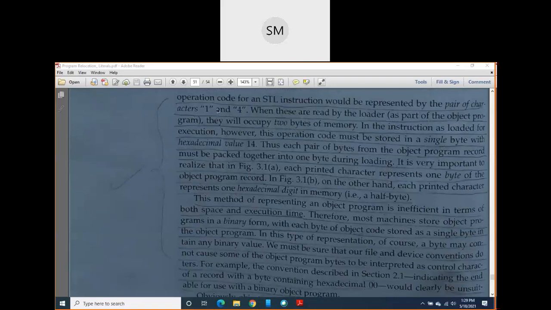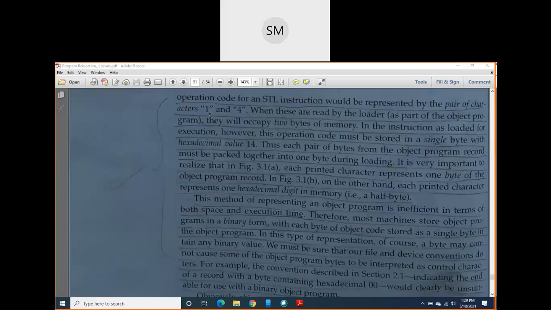If 1 is a character, it takes 1 byte. 1 byte means what? 8 bits, correct? In the first SIC, when I was talking about data formats, I told you that in SIC we can store integers, either positive or negative, but we cannot store floating point values.